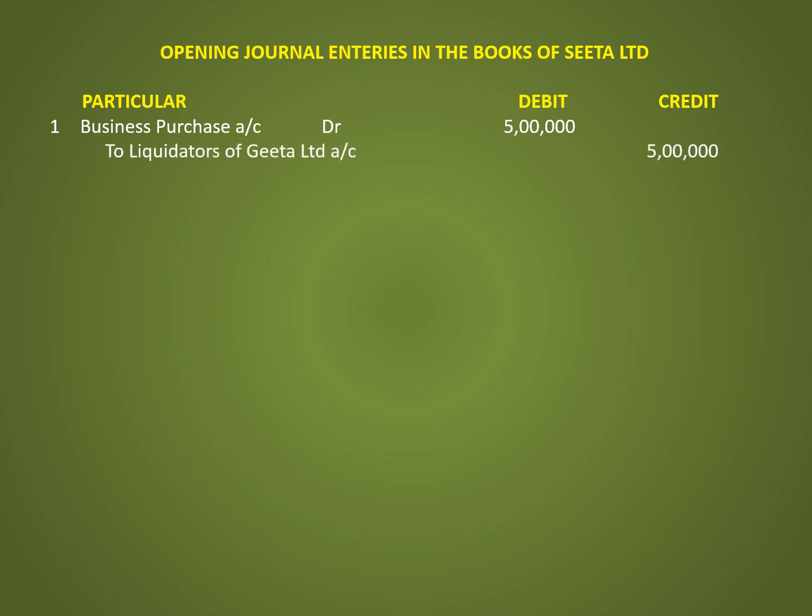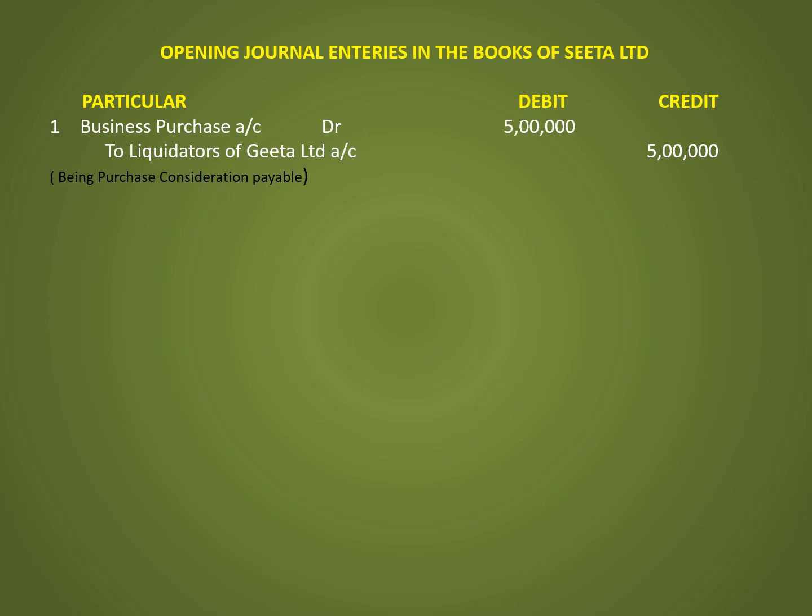Opening journal entries in the books of Sita Limited. The first entry is with regard to the purchase consideration payable. The entry is: Business Purchase Account debit 5 lakh, to Liquidators of Geeta Limited Account 5 lakh. The narration for this entry is: being purchase consideration payable.